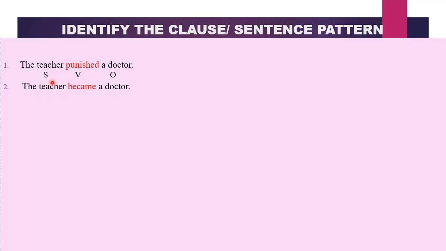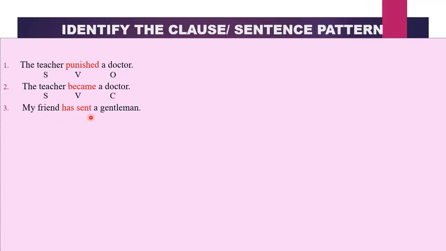Over here, we have the same sentence but a different verb. Therefore, become is not an action word. A doctor in this sentence will function as our complement because become is a linking verb. So the verb that you have in the sentence will determine the element that comes after it. So check whether you have an action word or a linking verb before you write a complement or an object.